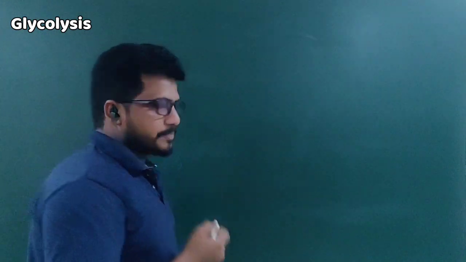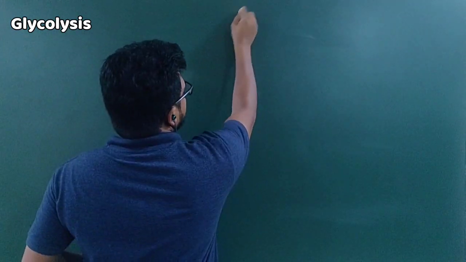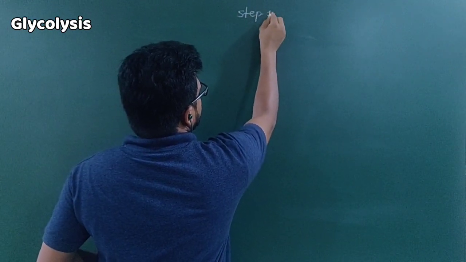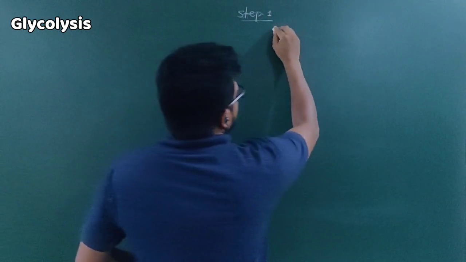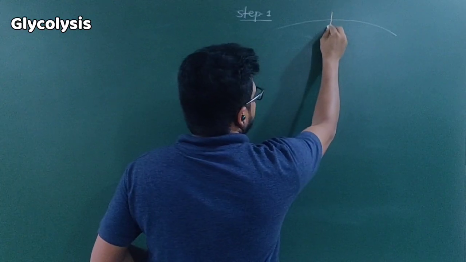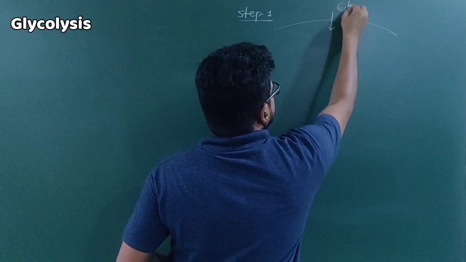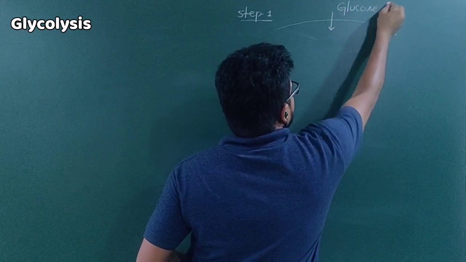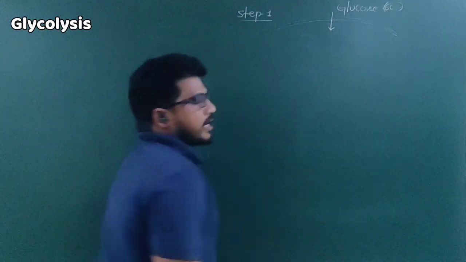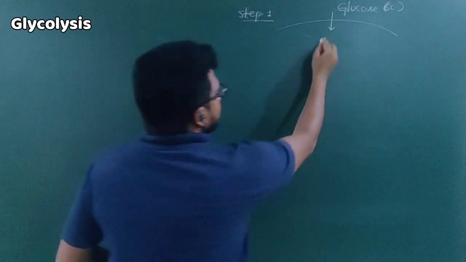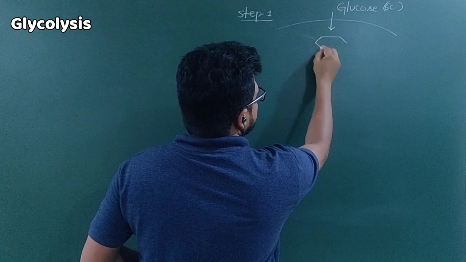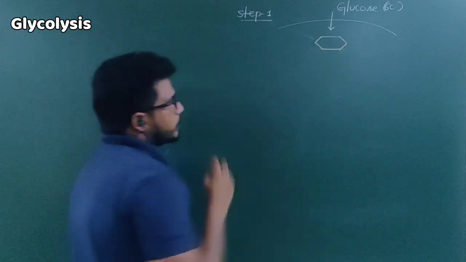Let us discuss the steps involved in glycolysis. Step 1. Once a glucose molecule enters the cell, remember glucose is a 6 carbon component. So this is glucose.